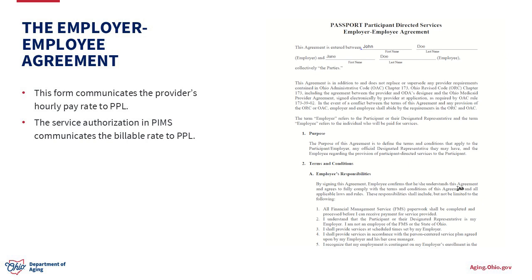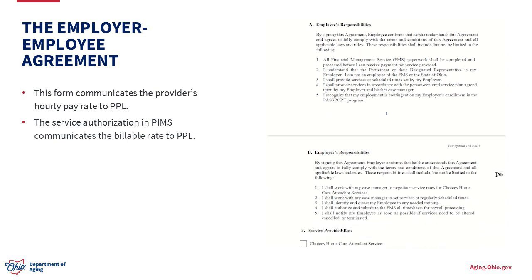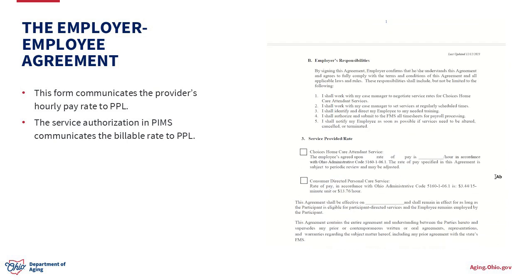And then it just has some explanation on exactly what's being agreed upon, kind of what the employee's responsibilities are, what are the employer's responsibilities. And then, for the sake of today's training, we're going over Choice's home care attendant service. So we'll check mark that box. If you were completing this for a consumer-directed personal care service, you'd obviously choose that one instead. And then right here, we're going to put the hourly pay rate that we determined with the individual. This is not the billable rate, but the rate that was determined by the individual, the hourly pay rate. So for this situation, we chose $19 an hour.